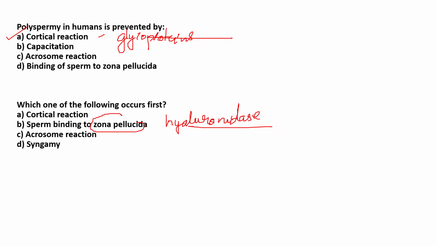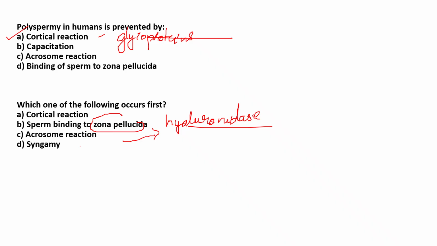Once the sperm binds to zona pellucida, the next reaction will be the cortical reaction, which will not allow any other sperm to bind to an ovum. Then later on you will see the acrosome reaction. Once this hyaluronidase enzyme is released, it helps in the fusion between the sperm and the ovum. Then you will see the syngamy. The syngamy is nothing but the nucleus of the sperm fusing with the nucleus of an ovum.